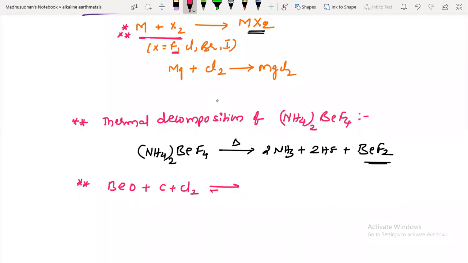It is a reversible reaction. The temperatures used are 600 to 800 kelvins. You will get beryllium chloride and carbon monoxide. Here, the carbon monoxide which is formed should be removed immediately. Tell me why?